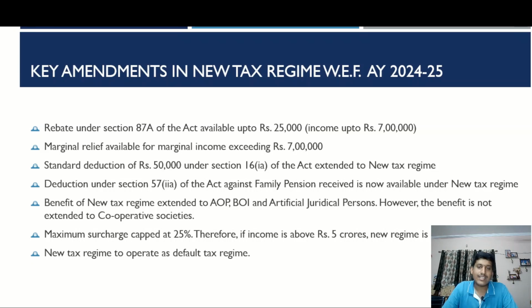That is to mean that for any income below 7 lakh rupees, any tax calculated on it will get a rebate of 100% of such tax under this section. This would effectively mean that a person having taxable income of 7 lakh rupees need not pay any tax under the new tax regime. The 87A rebate benefit in the existing or old tax regime is still 5 lakh rupees.